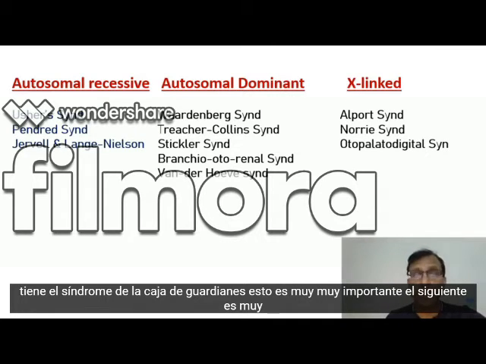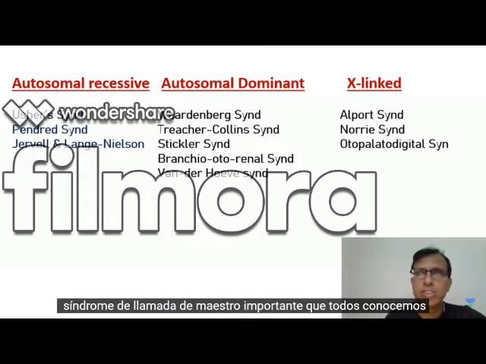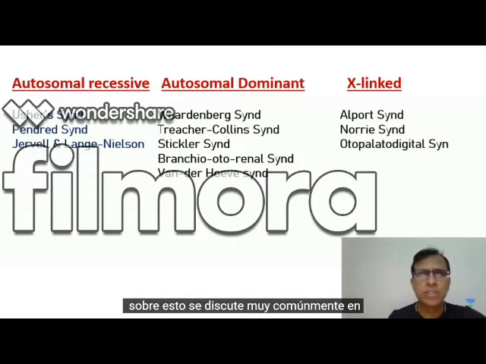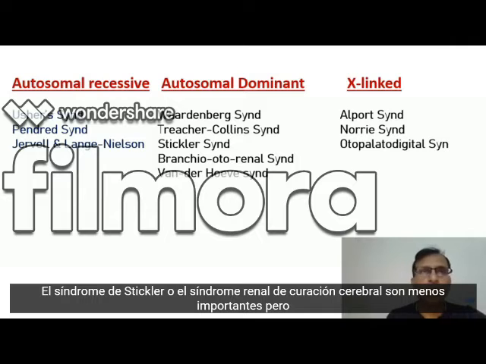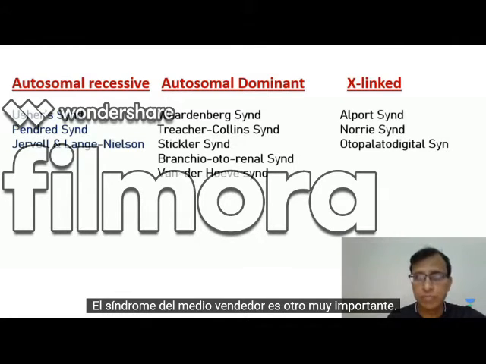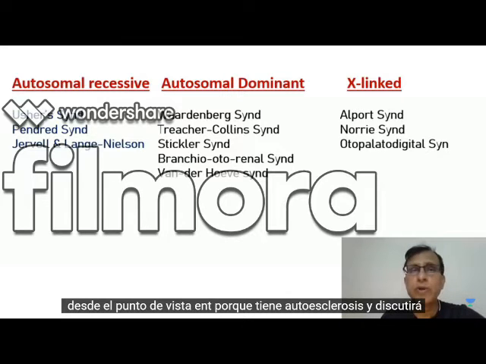This is very important. Next one also very important. Treacher-Collins syndrome. We all know about this. It's discussed very commonly in pediatrics. Then the rest of them are less important, like Stickler syndrome or branchio-oto-renal syndrome. But Van der Hoeve syndrome is another very important one from the ENT point of view because it has otosclerosis in it. We'll discuss this.